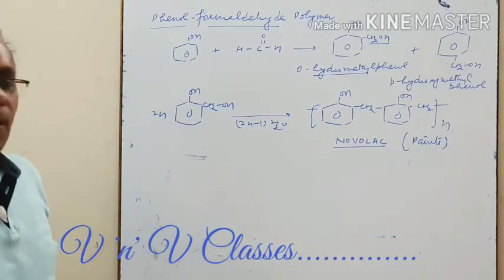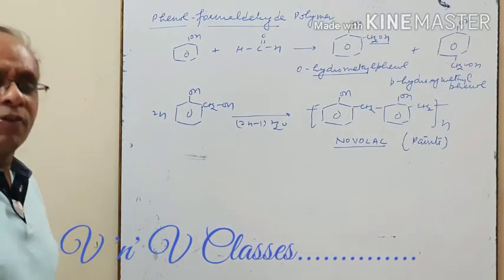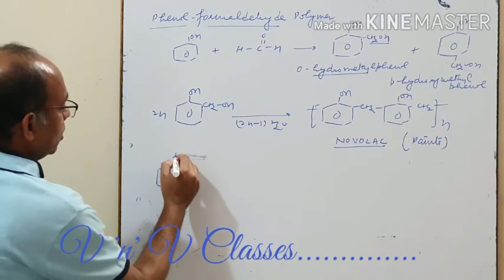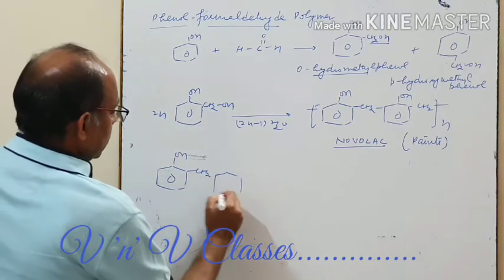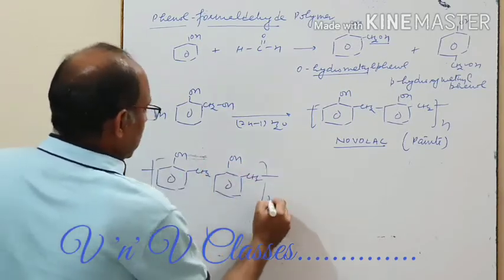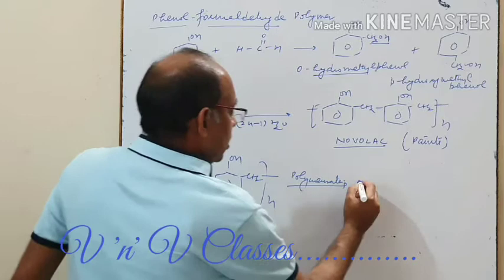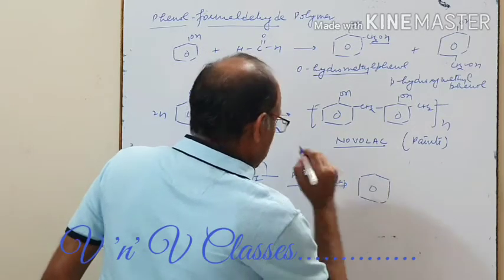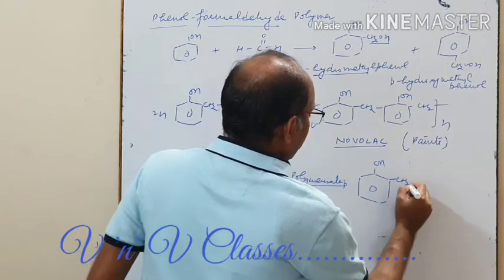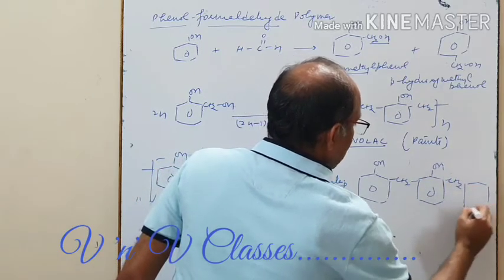This is Novolac. Now, when this linear chain polymer is further heated, it undergoes further polymerization. These are the units of the linear chain. Now these linear chain polymers undergo further polymerization, and they develop certain cross links also because of the presence of formaldehyde. It results in the formation of cross links. You check it now.